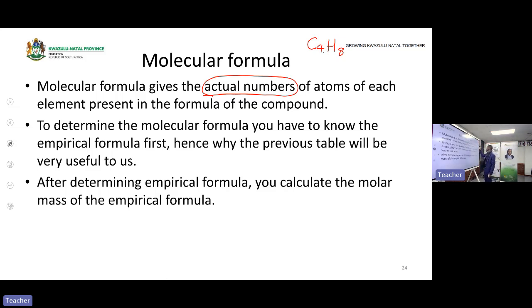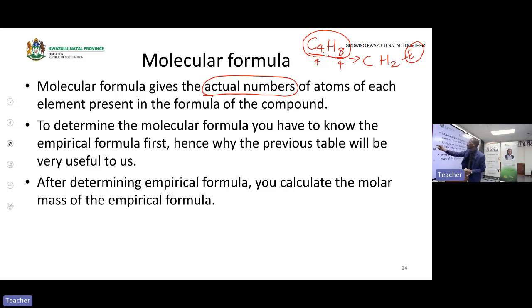But if I write this using an empirical formula, if I divide each number here by 4, I will have CH2. This CH2 is the empirical formula.